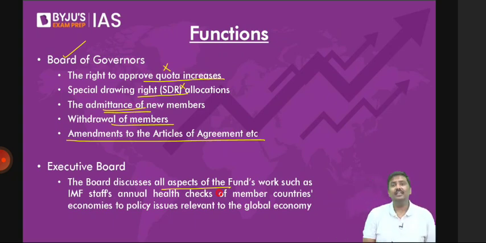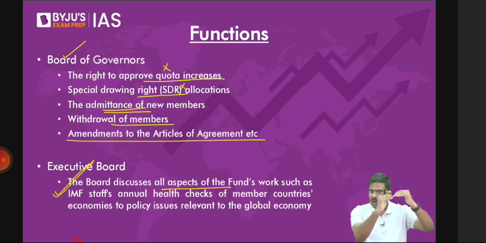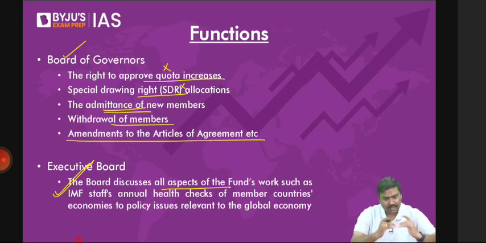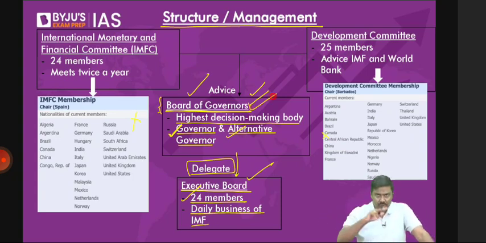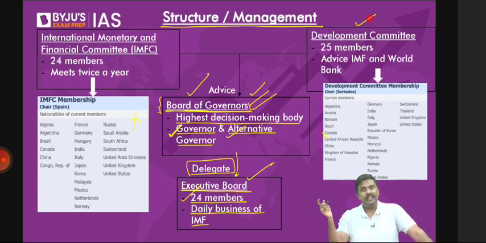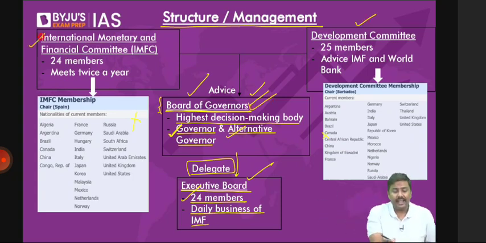So the board of governors will not take care of day-to-day activities; it will delegate that work to the executive board. But this board of governors is assisted by two more authorities. I'll repeat it. The board of governors will receive assistance from two more committees. One is called the development committee, and the second one is the International Monetary and Financial Committee. One is the IMFC, the second one is the DC, the development committee.